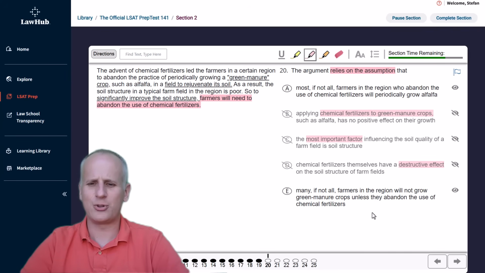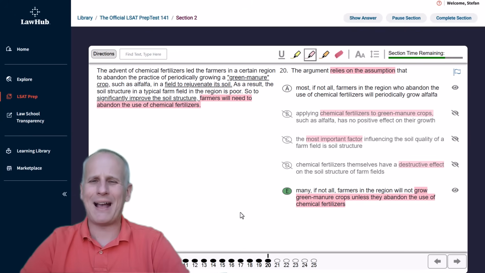And then lastly, choice E, many, if not all, farmers in the region will not grow green manure crops unless they abandon the use of chemical fertilizers. And we should be looking at this and going, that's exactly what we needed. Because we needed to tie the green manure crops to these chemical fertilizers. E does that directly. It is our correct answer.